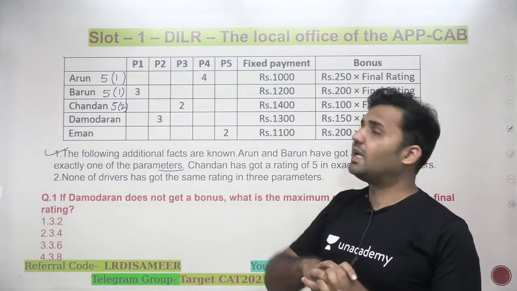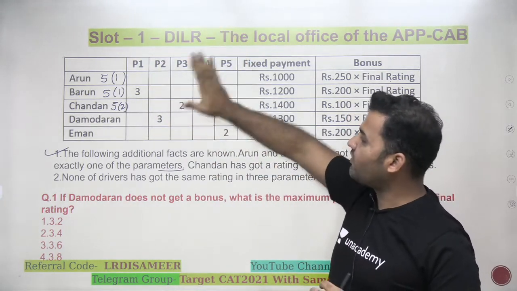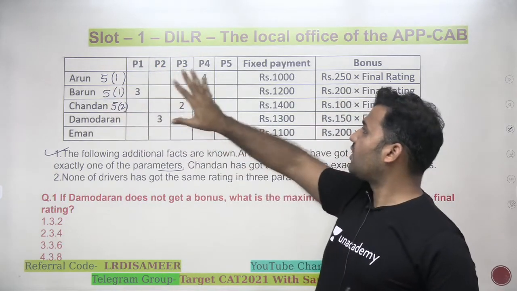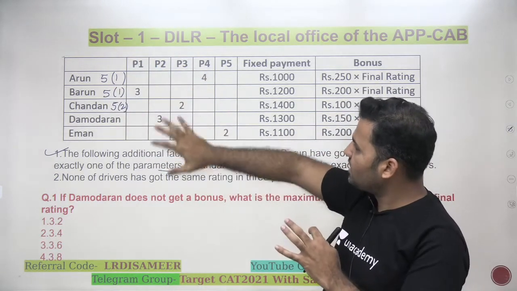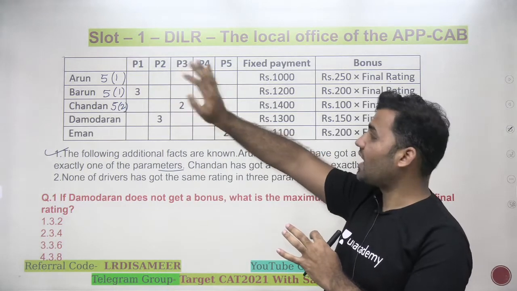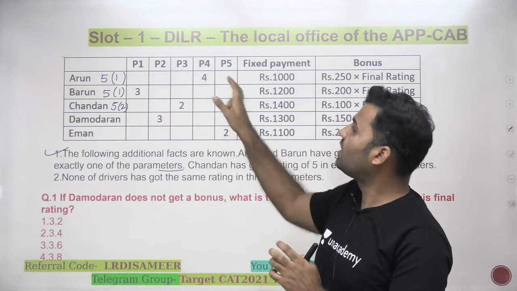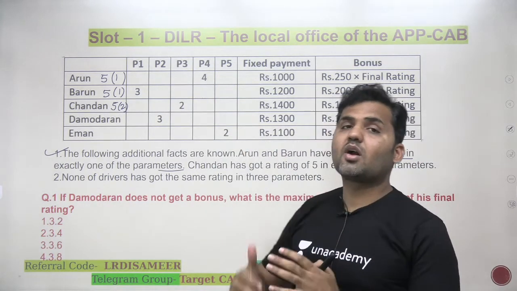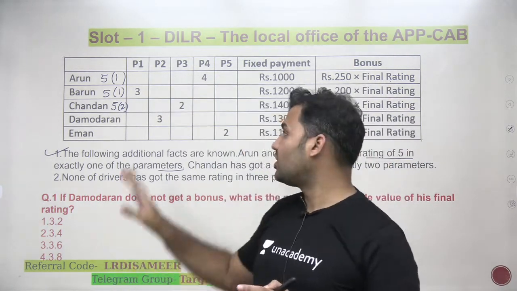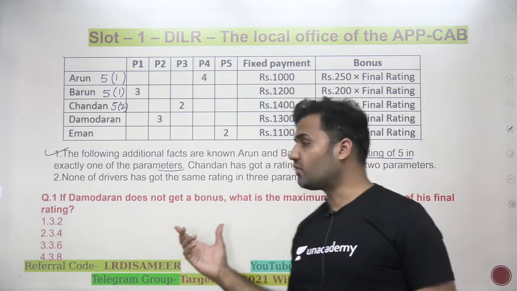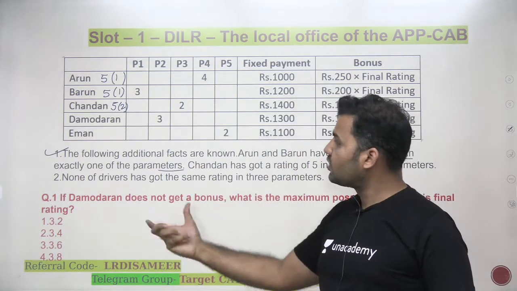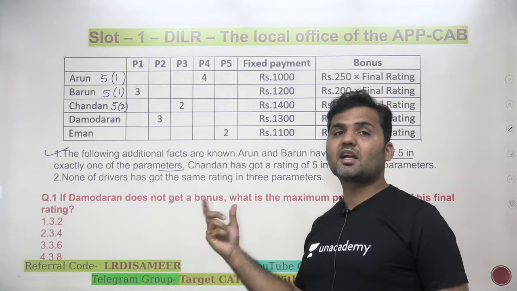Assuming there will be a unique rating for every driver in all of these 5 parameters, they try to use this information and end up solving 0 questions, because it's not possible to fill all these values. The question is not based on a unique arrangement of the ratings. It's a variable type of question, which means you're supposed to solve the question using the conditions of the question.